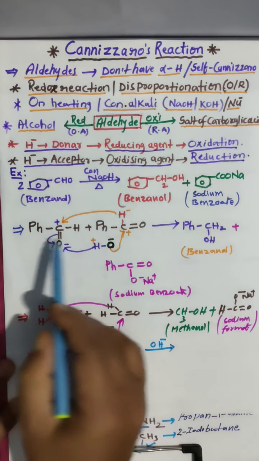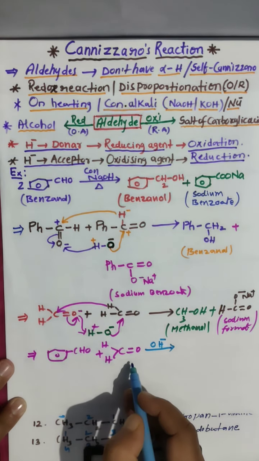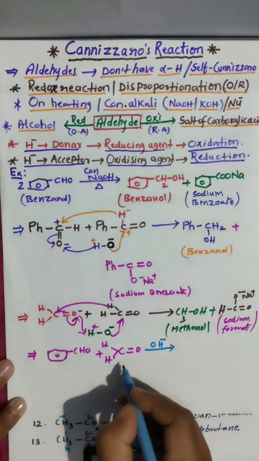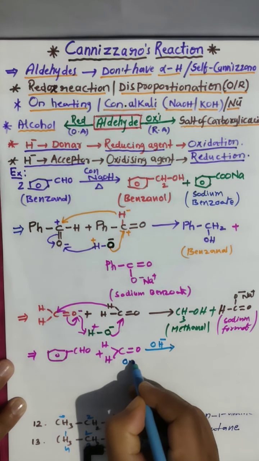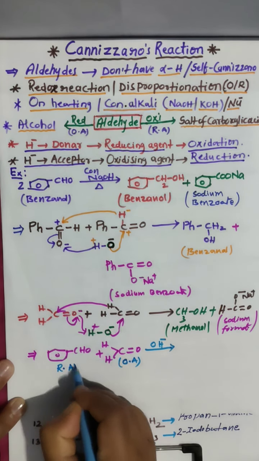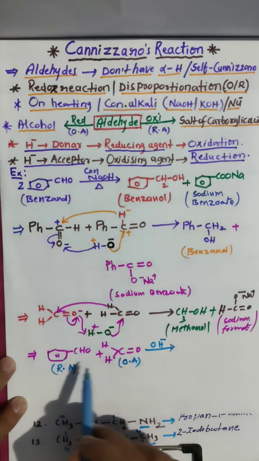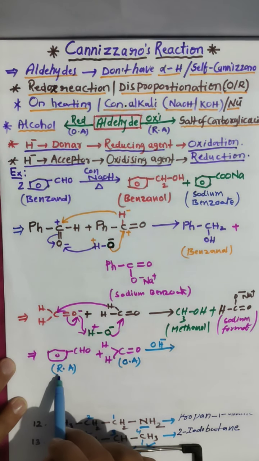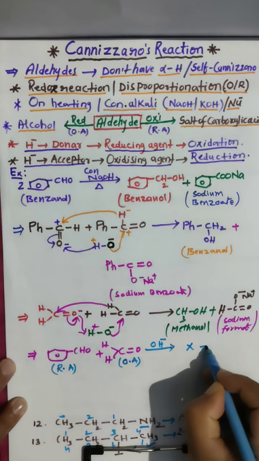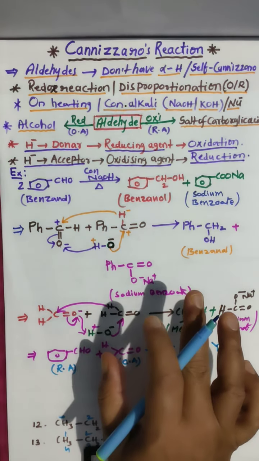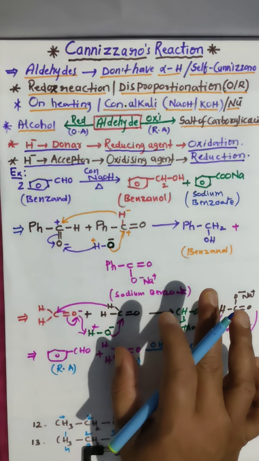Any one can oxidize, other one reduce. Different are there. For example, formaldehyde I took here, benzaldehyde I took. Between formaldehyde and benzaldehyde, formaldehyde undergoes oxidation and benzaldehyde undergoes reduction. Remember, when benzaldehyde and formaldehyde do crossed Cannizzaro, formaldehyde undergoes oxidation and benzaldehyde undergoes reduction. Then you get the respective products. Write your own and try it. This is a very simple method without any mechanism.